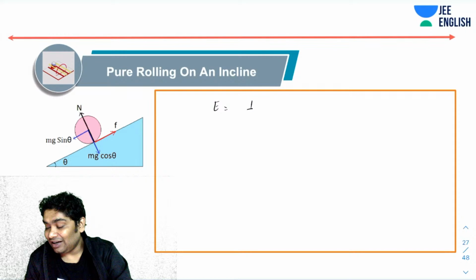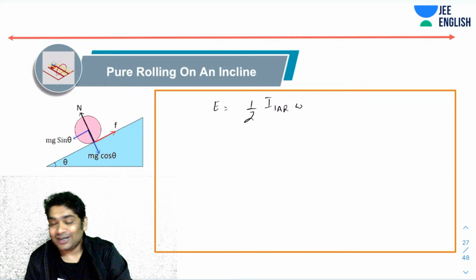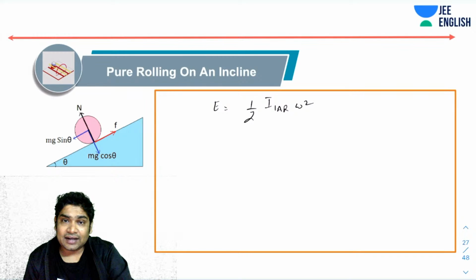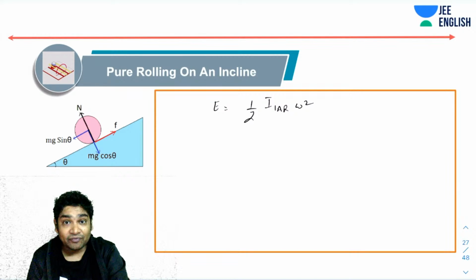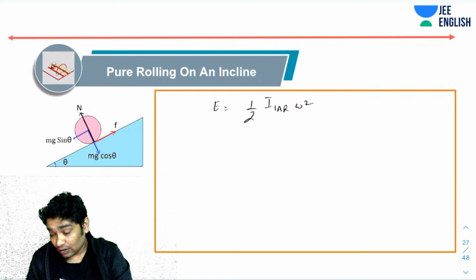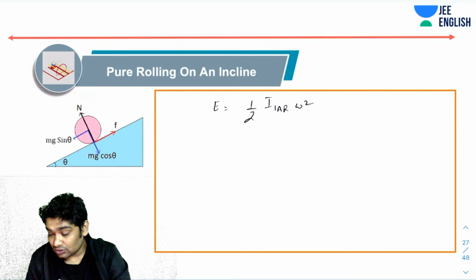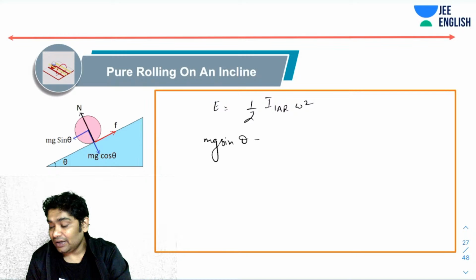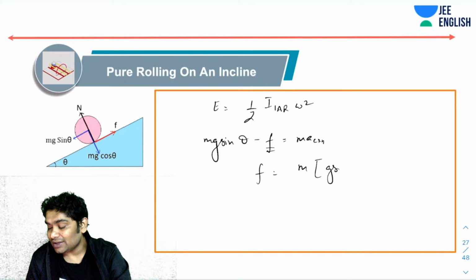Energy would have been half I omega square. Directly I can write, and I can solve all such things. What will be the friction? Okay, so let's write about friction also. Mg sine theta minus friction should have been m a_CM. So from here you can find friction also. Friction would be m times g sine theta minus a_CM.